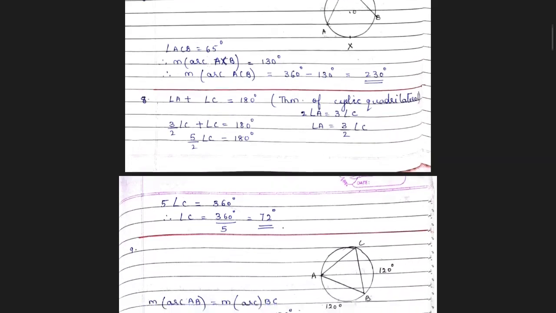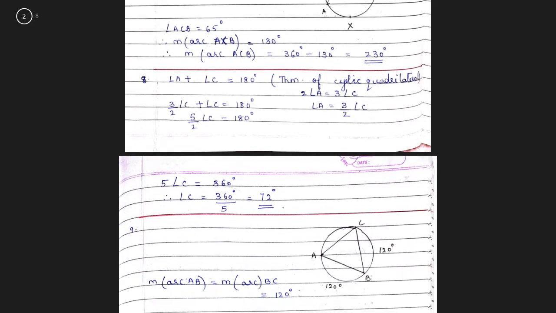Now question number 8 says, in a cyclic quadrilateral ABCD, twice the measure of angle A is thrice the measure of angle C. Find the measure of angle C. Now, if it's a cyclic quadrilateral, what is a property we have learned? The sum of opposite angles should be supplementary. That's angle A plus angle C should be 180 degrees. There's one condition that they have told us: twice the measure of angle A is thrice the measure of angle C. That means 2 times angle A is equal to 3 times angle C.